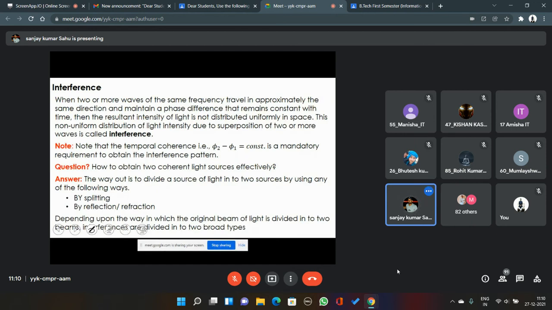All we discussed. Now we are going to apply these fundamentals in order to study the most interesting phenomenon of optics, called interference.